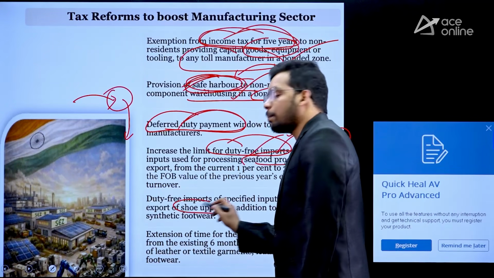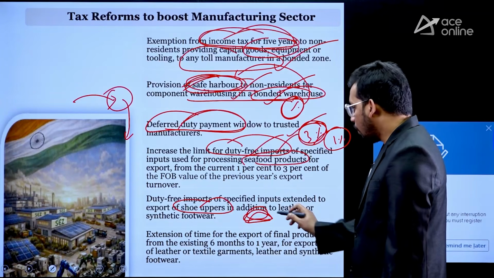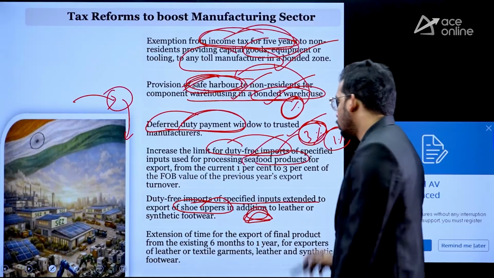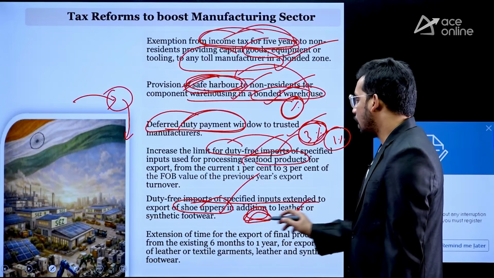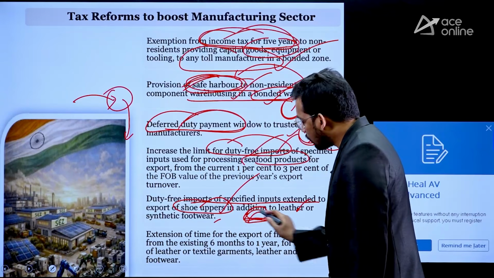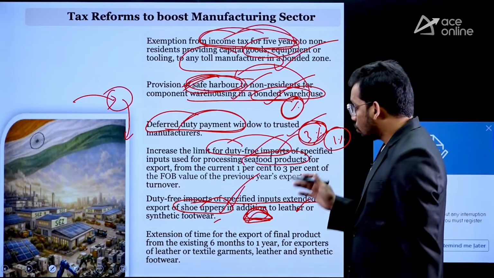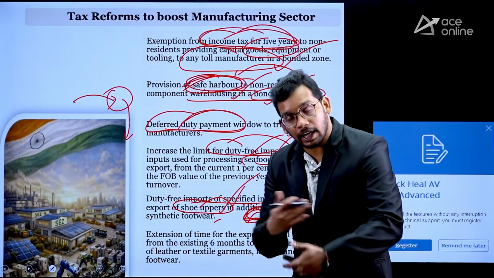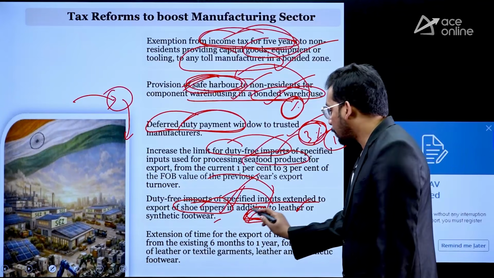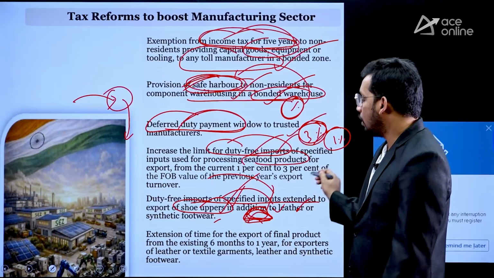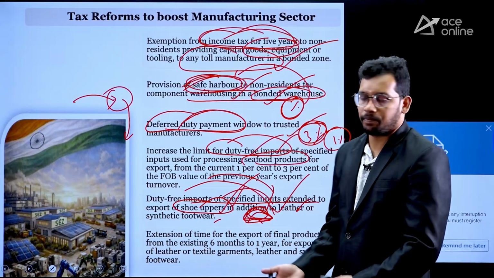Also, shoe uppers, that means the upper part of the shoe. You might be aware of the upper part of the shoe. Whoever is importing those leather and all will be duty-free. Earlier, it was only for leather and synthetic footwear. But now, whatever the upper part may be, it will be duty-free. You don't need to pay any import duty. So, through this, the government is encouraging the exports of shoes because the cost of importing the upper part of the shoe was reduced. So, it can be easier in terms of exports of the finished shoes, right?